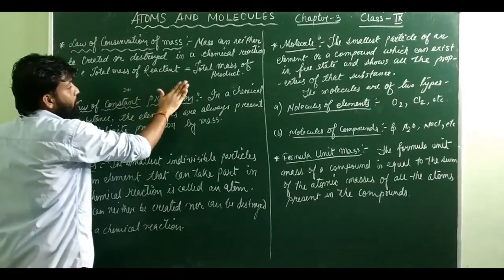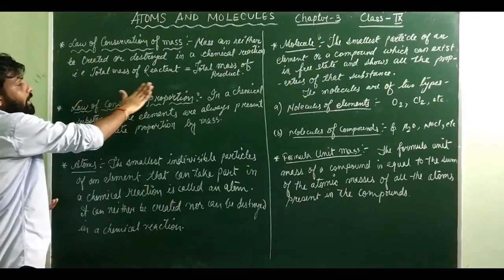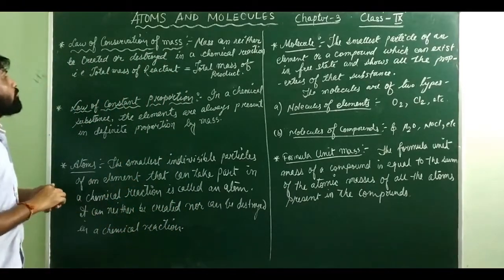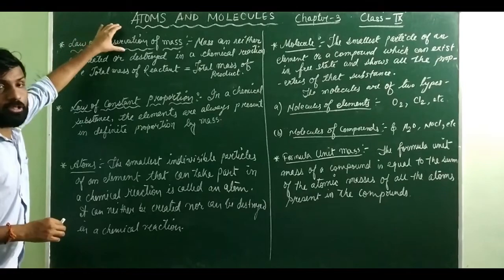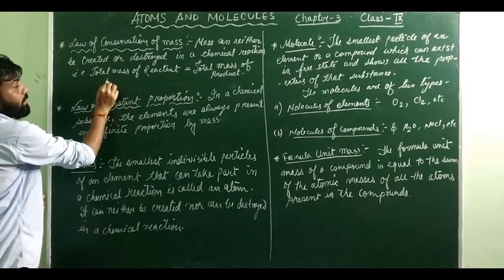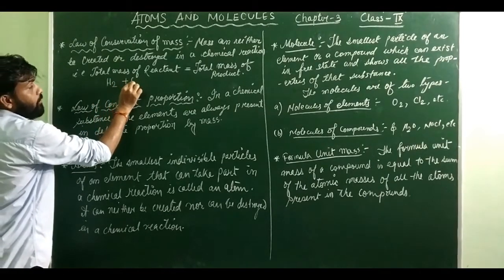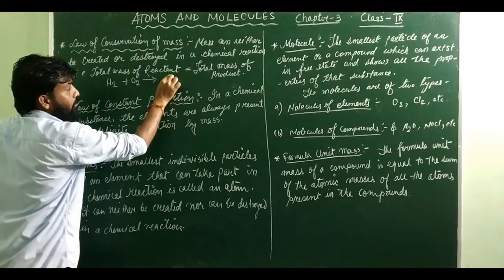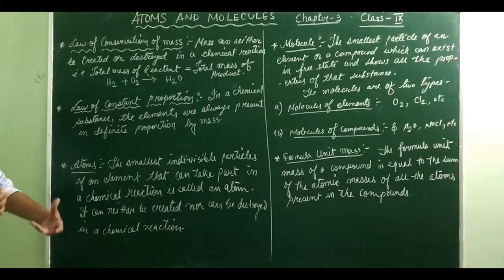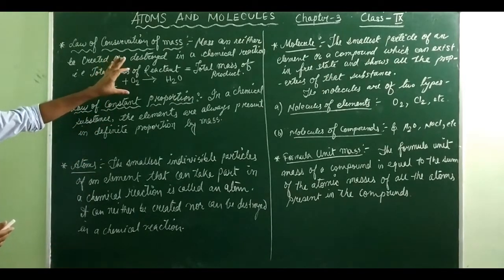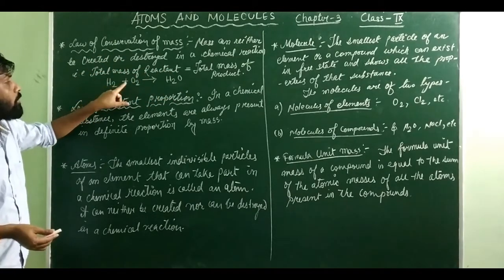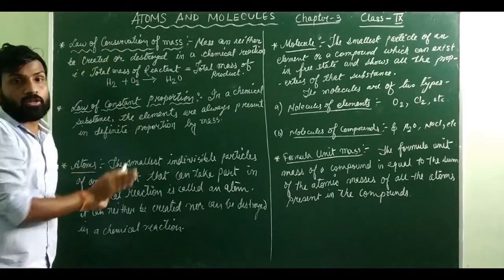This is so important because when you go to class 10, you are going to get a topic called balancing the chemical equation, and balancing the chemical equation is totally dependent on the law of conservation of mass. Suppose you take an example: hydrogen gas is reacting with oxygen gas, and we know that when hydrogen and oxygen react, they give you water. H2 plus O2 gives you water. In class 10 you will learn how to balance them, but that is not our concern now. Our concern is why we need to follow this particular rule.